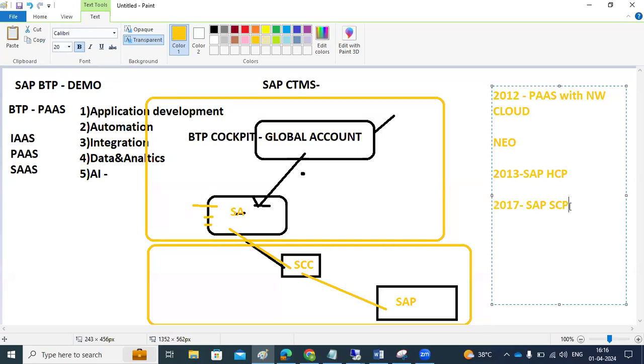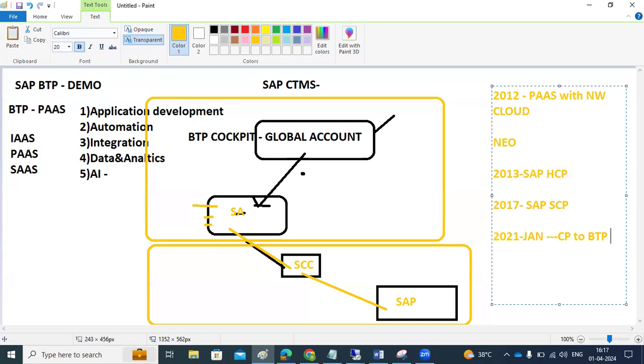It's not only HANA, they are providing some other cloud services also. So that's why they changed it. Then some changes happened in 2021. In 2021, they rebranded their service again. They changed from Cloud Platform to BTP for a better naming convention. For the better naming convention purpose, they rebranded to BTP from Cloud Platform.